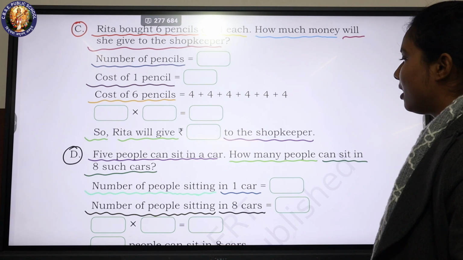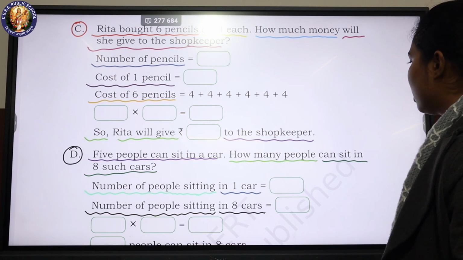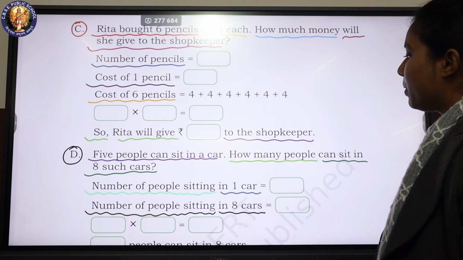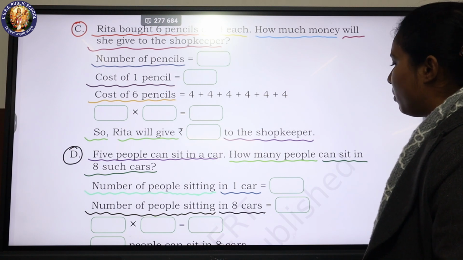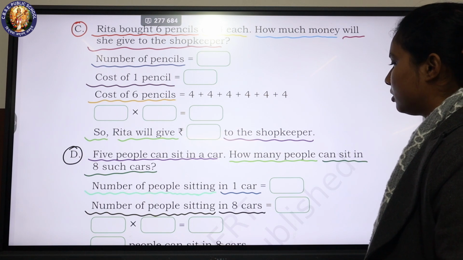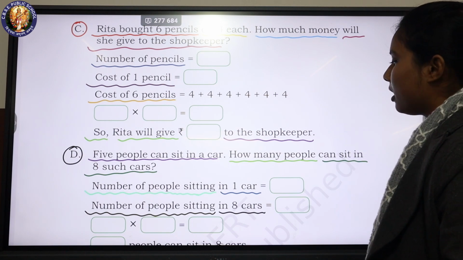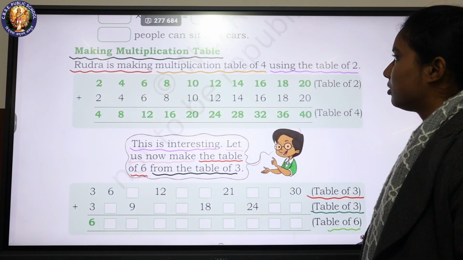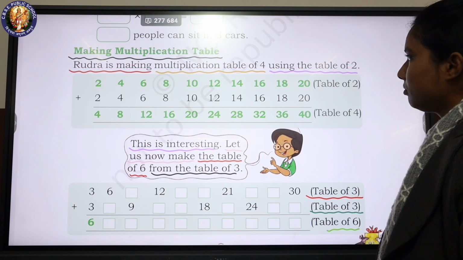D. 5 people can sit in a car. How many people can sit in 8 such cars? Number of people sitting in one car is equal to blank. Number of people sitting in 8 cars is equal to blank. Blank into blank is equal to blank. Blank people can sit in 8 cars.